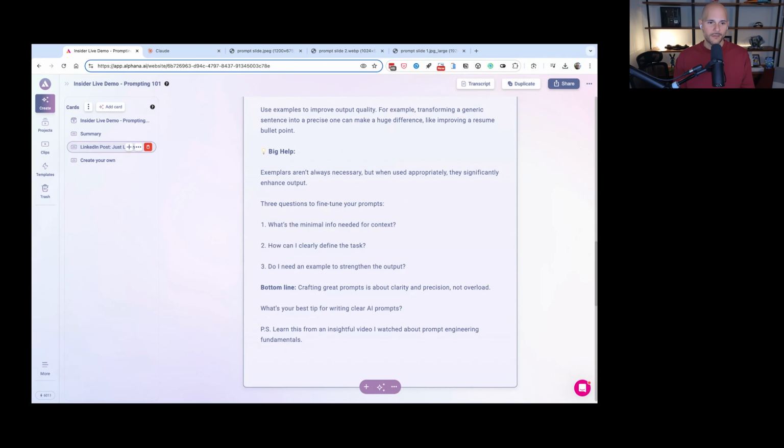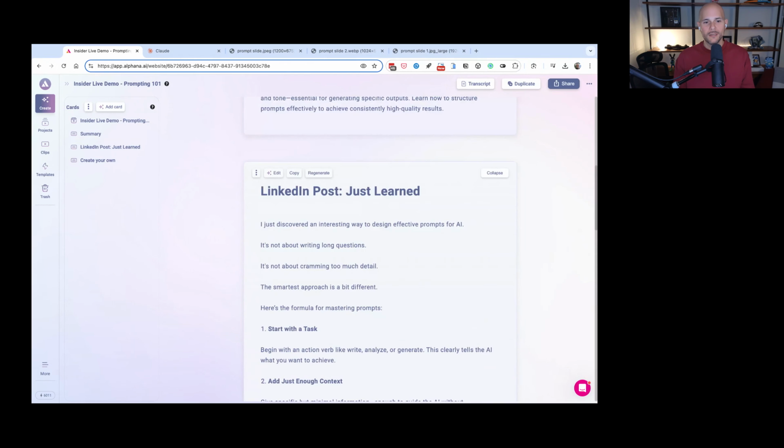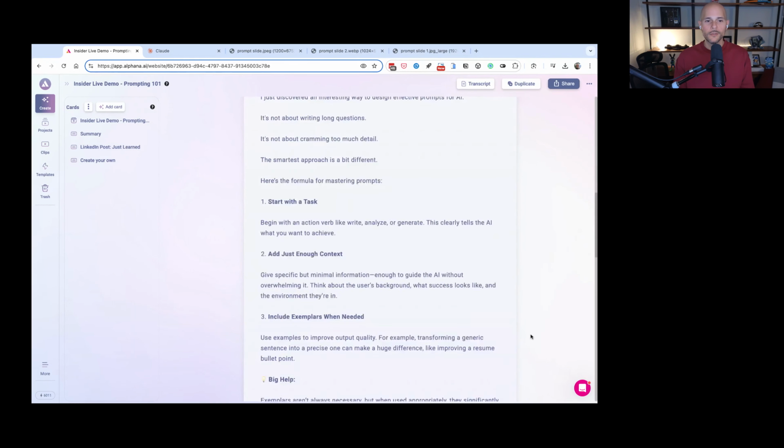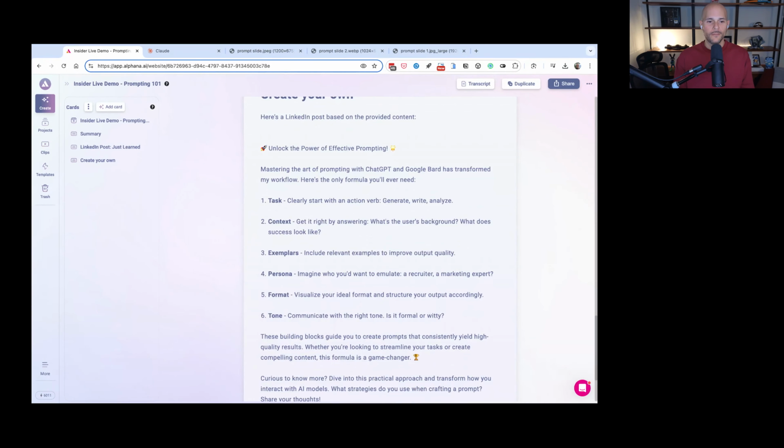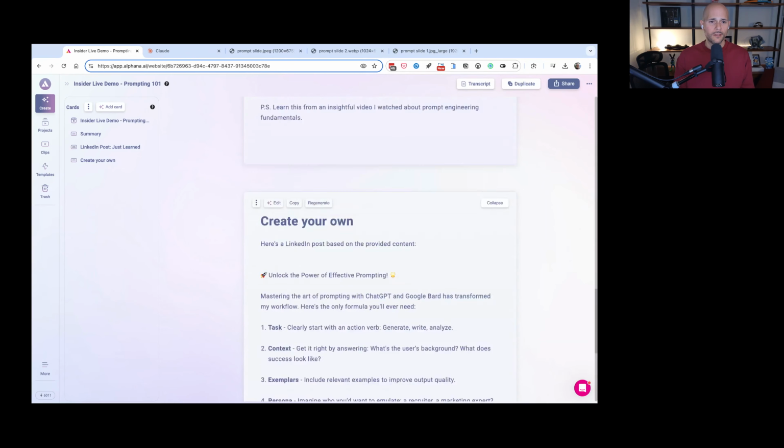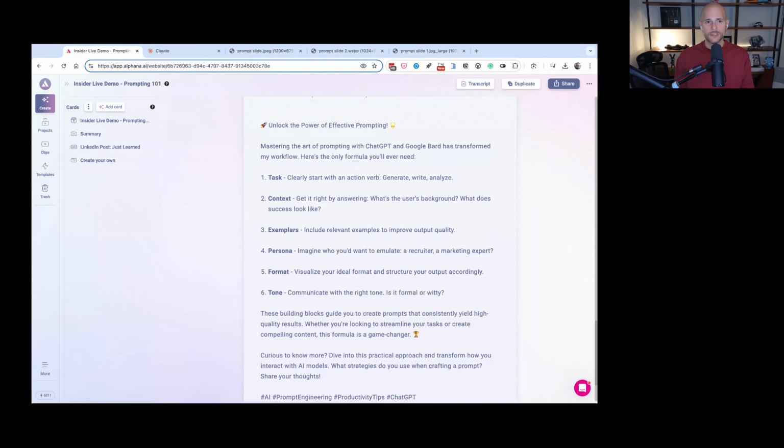Now look at this LinkedIn post. You could already tell with the post structure, it's completely different than this version. Do you guys see that? This LinkedIn post pretty much just said, okay, unlock the power, mastering how to do it. Here's the formula you need. Key takeaways. For some people, it might work great. For me in this example, I don't like it, right?